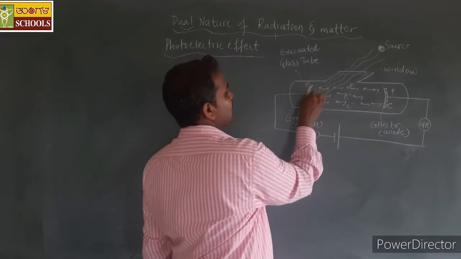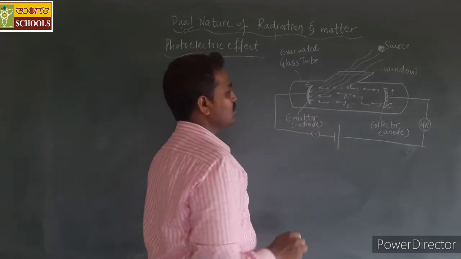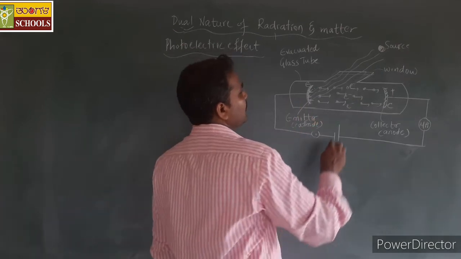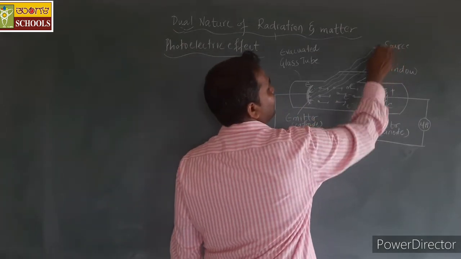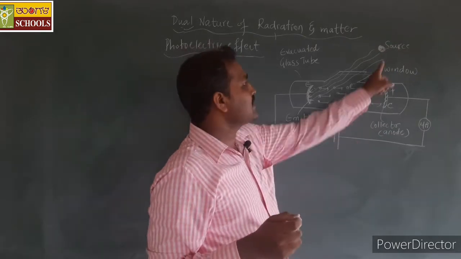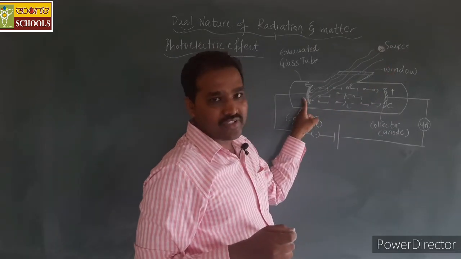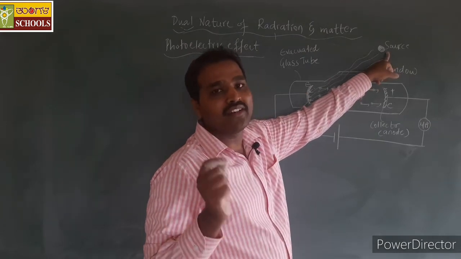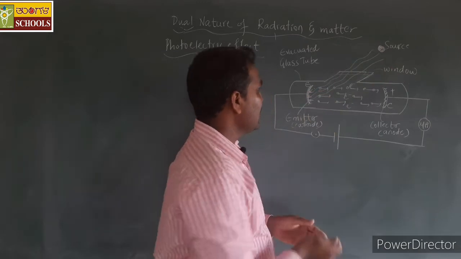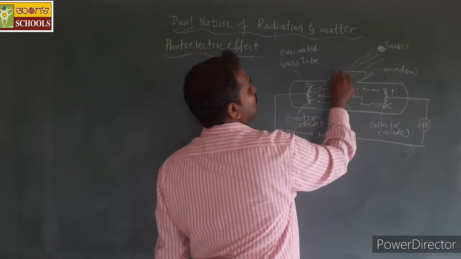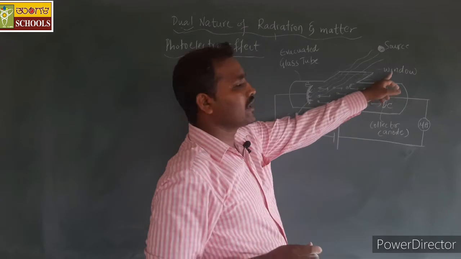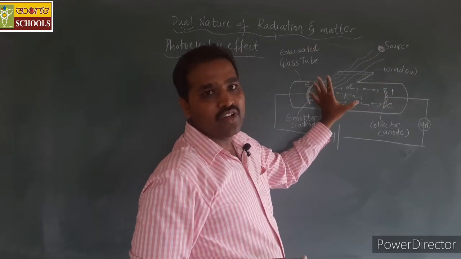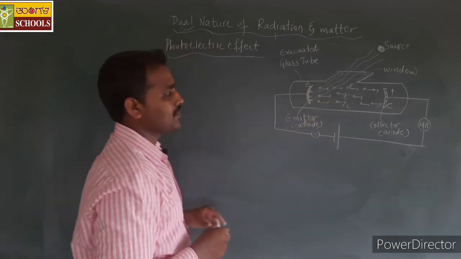And the emitter plate is connected to the negative terminal, so this will act as a cathode. Then we have a source of monochromatic light which sends light radiations on the metal surface here. And these radiations will pass through a transparent window here. This is about the simple construction of the photoelectric experimental setup.